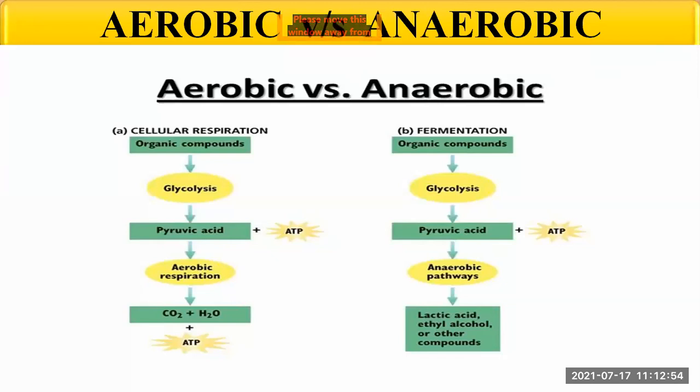In the case of fermentation, the organic compounds undergo glycolysis, form pyruvic acid plus ATP, and the anaerobic pathways produce lactic acid, ethyl alcohol, or other compounds.